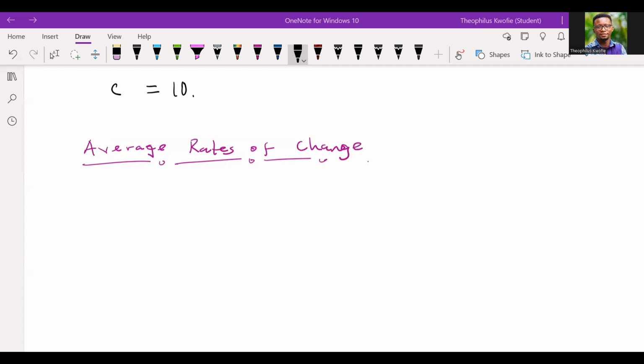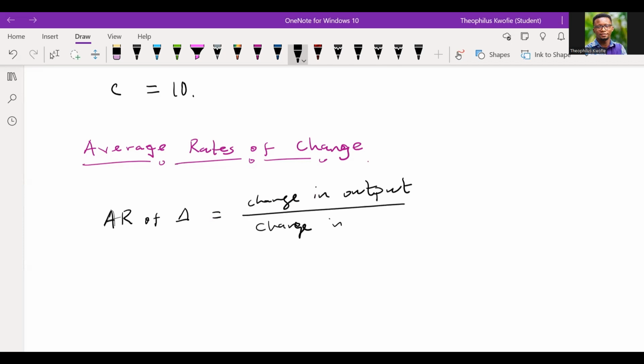Okay, so the average rate of change, we said, is the ratio of the change in output to the change in input. So I want us to take note.